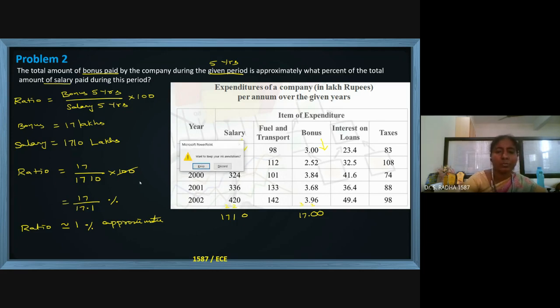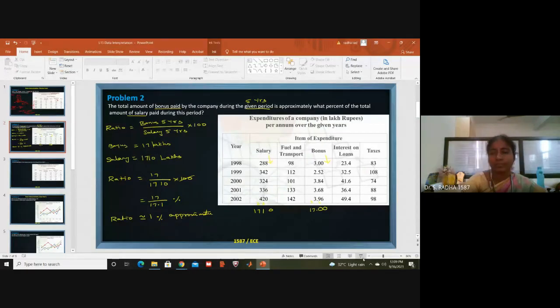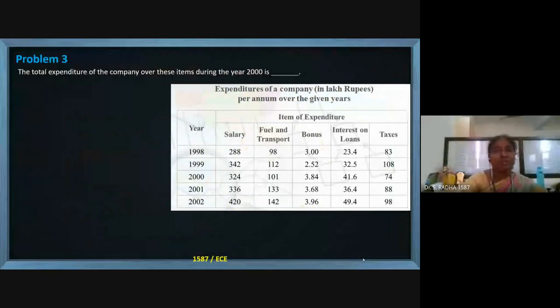I will move to the next problem. Same data, one more question. The total expenditure of the company over these items, items meaning salary, fuel and transport, bonus, interest, taxes. All these are items on which the company is spending money. They are asking for the total expenditure during the year 2000. What is the total expenditure of the company? Just add that row.